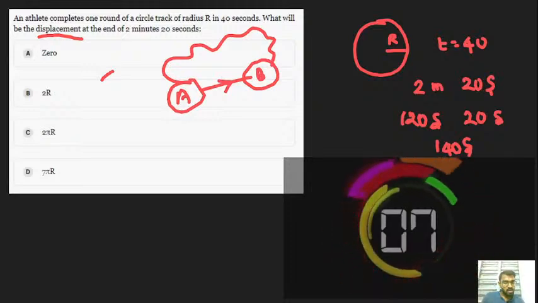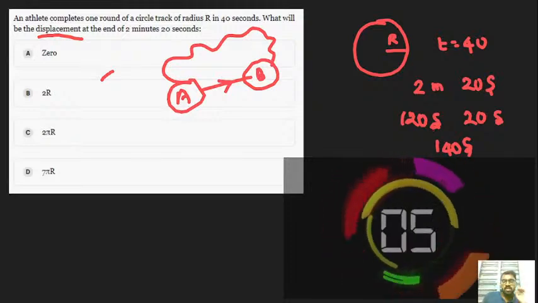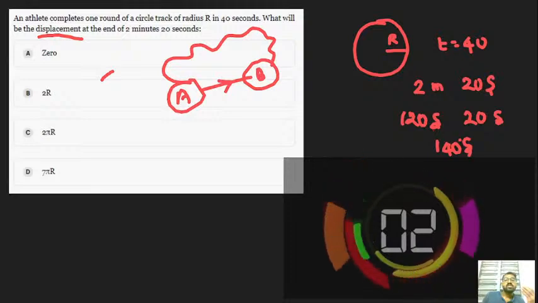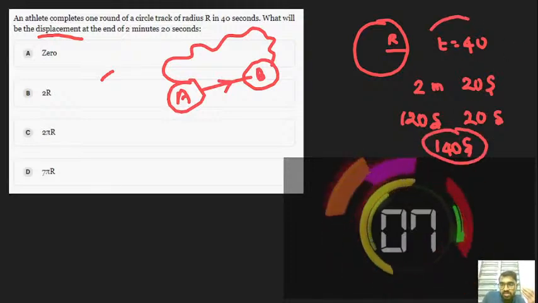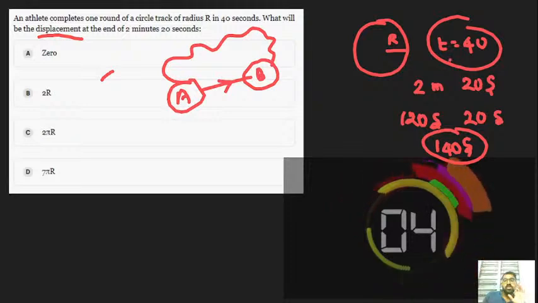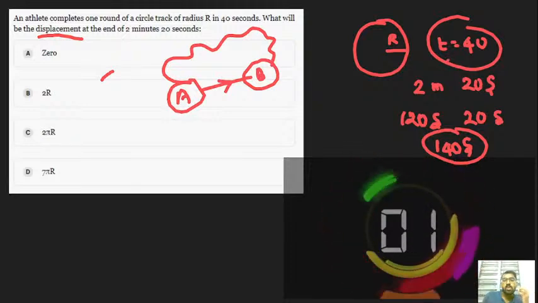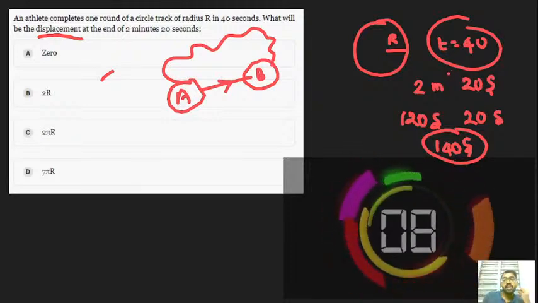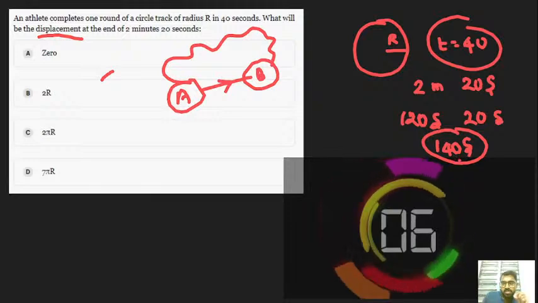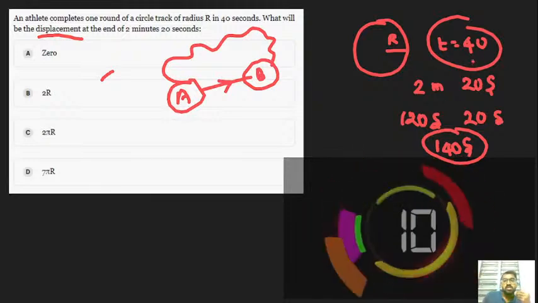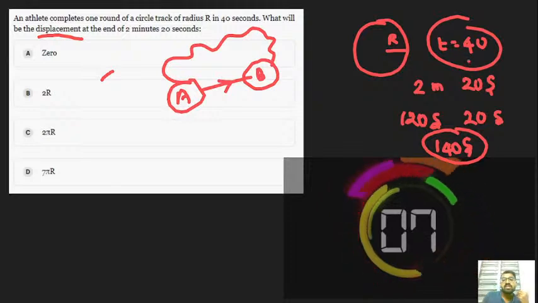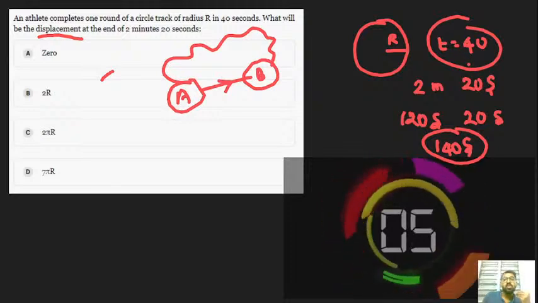Got it? So I hope you can easily understand. Now try to express this 140 seconds in terms of t. There is a trick behind this question, so I'm explaining again. It's very easy. Let's see how many 40s lie within 140.